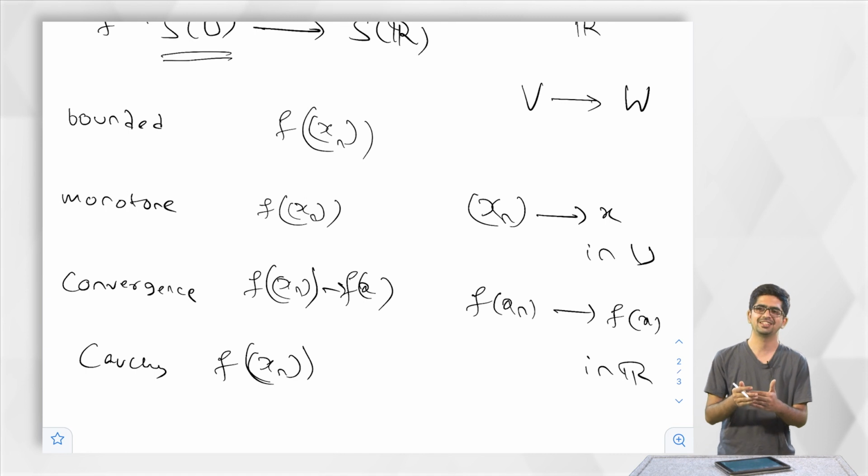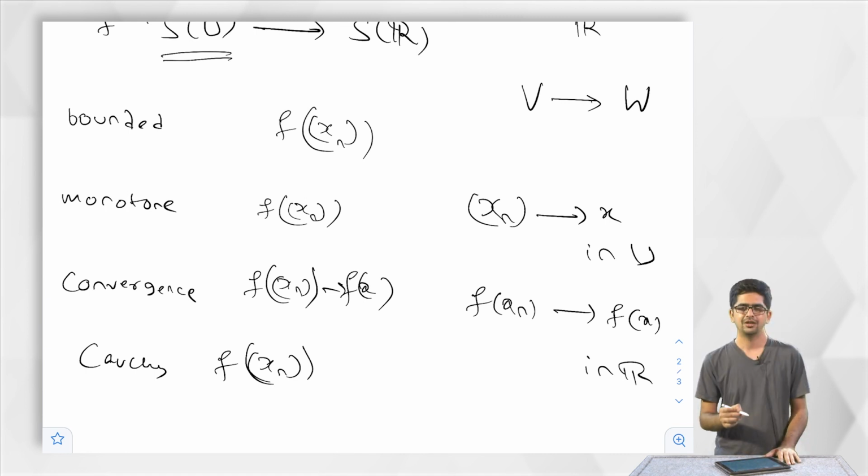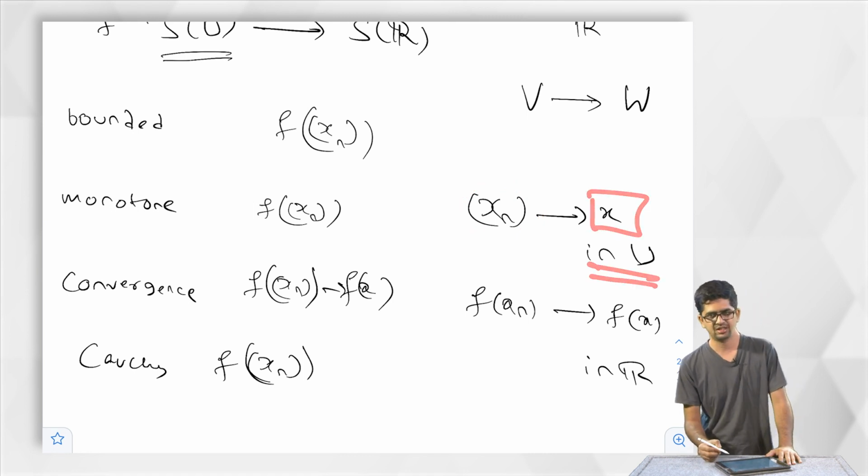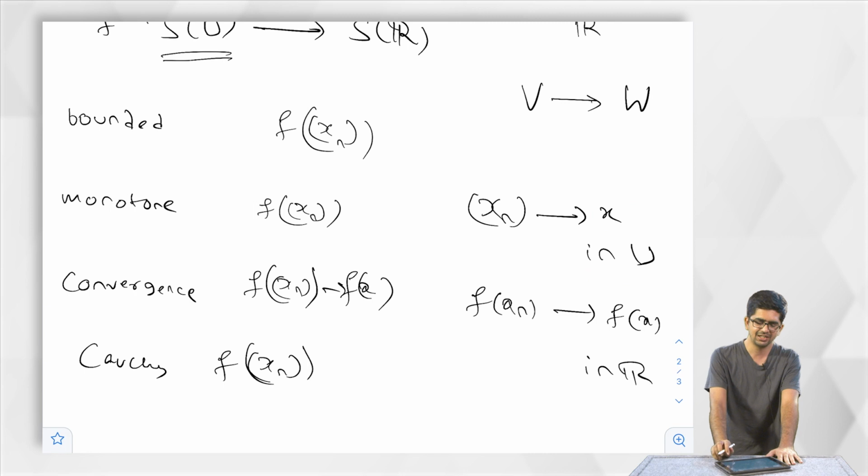This more explanation we will see later in the course when we talk about metric spaces and all. We will see this, but as of now it is not very clear. If a sequence converges in U, this element should be in U. It is not very clear. Do we have some examples for that?